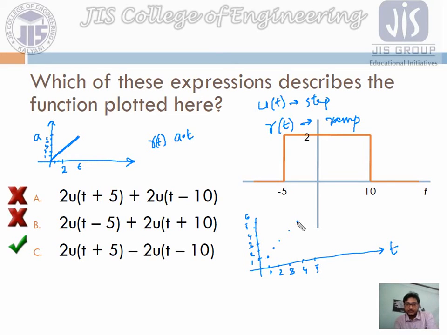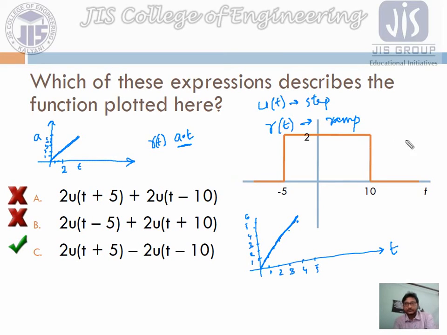Similarly, if we connect all these points, obviously we will get this type of signal, which is called a ramp signal, and that is denoted as r of t. Here the value of r of t is 1 for 1, 2 for 2, 3 for 3, 4 for 4, like that. So time is multiplied with a, and the value is 1, 2, 3, 4, 5, 6, 7, 8, 9, 10, like that.